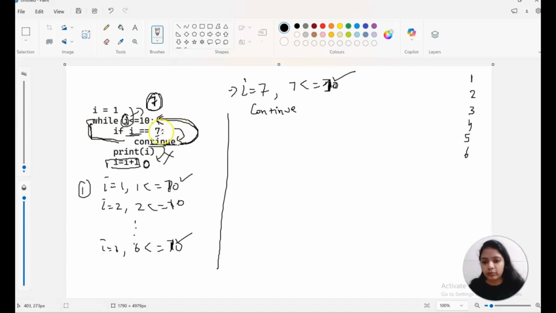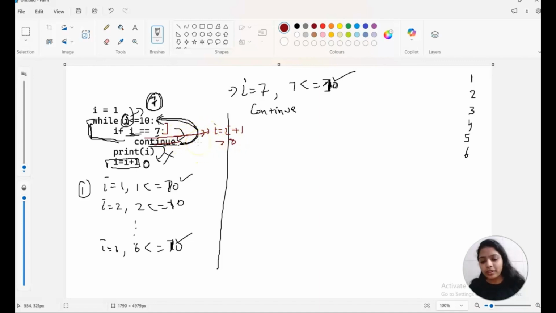So make sure at this position, before the continue, within the if condition, you have to do the increment here also, so that whenever this condition is true, before continuing to the next iteration, it first increments the I value to 8.